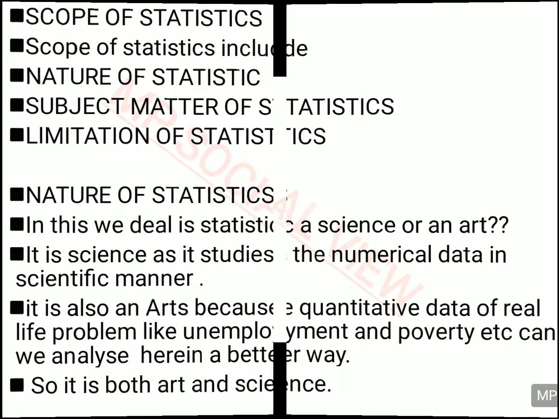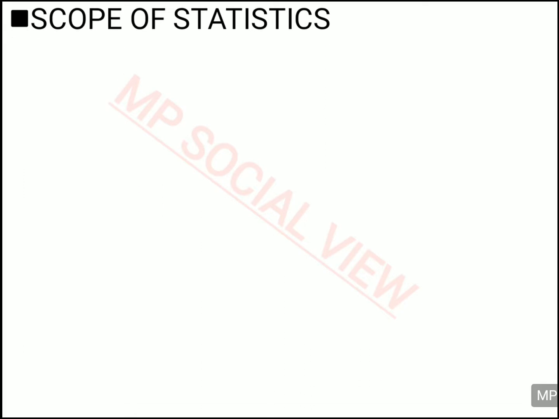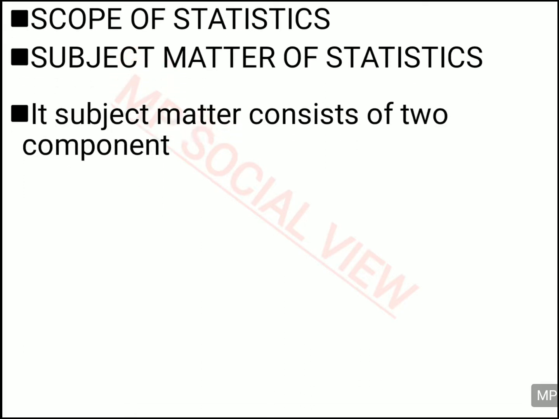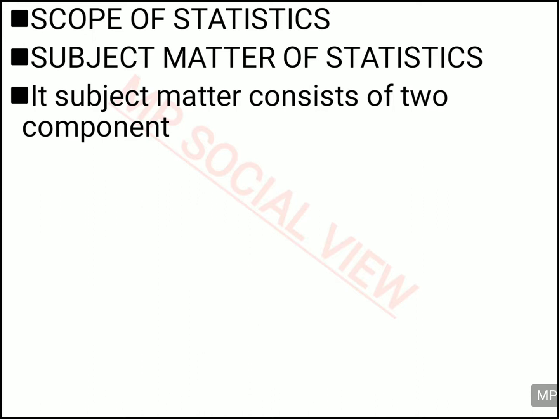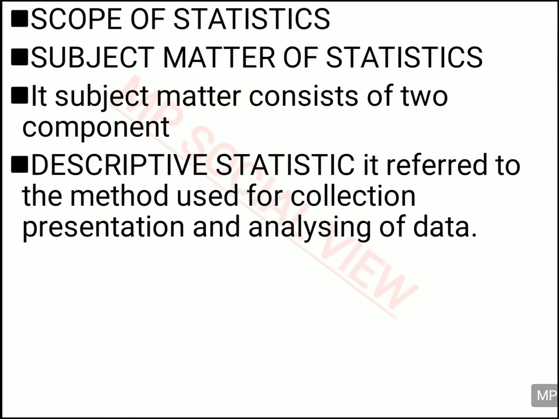Now we will go to the second part of the scope of statistics, that is the subject matter of statistics. What is the subject matter of statistics? It actually consists of two components. First one is descriptive statistic. In descriptive statistic, you refer to the methods. All the methods which you use for the collection, for the presentation and for the analyzing of data come under descriptive statistic. So all the methods you are using for these three stages come under descriptive statistic.